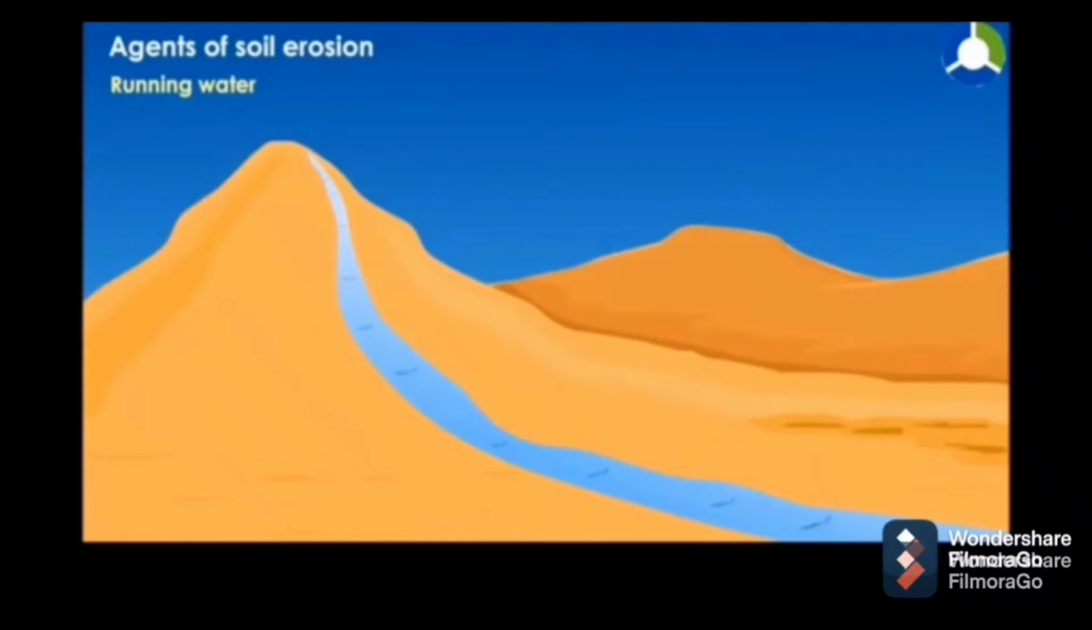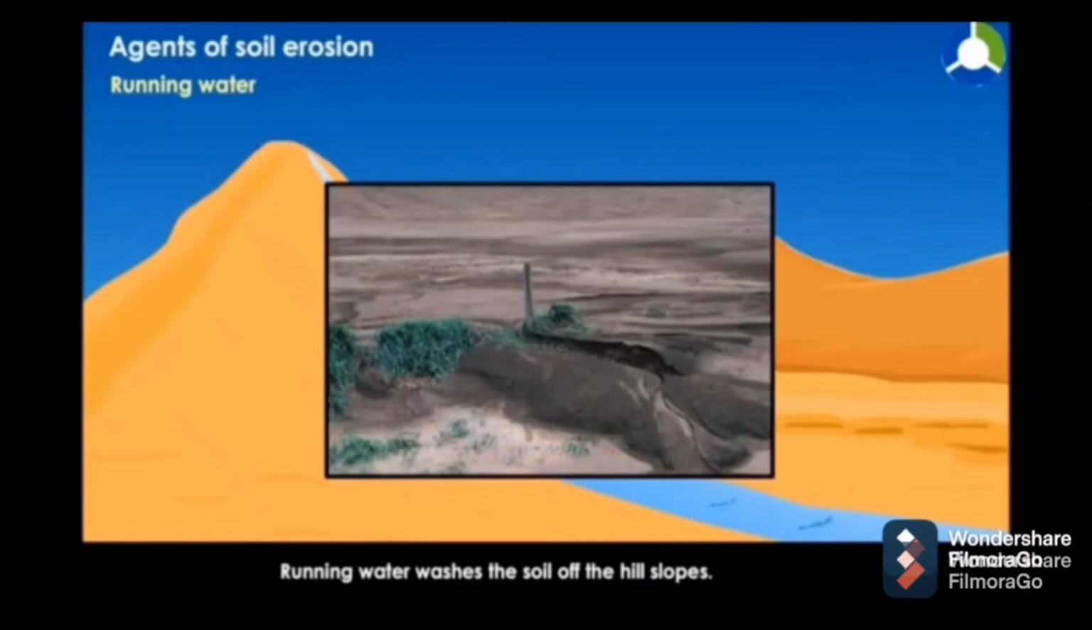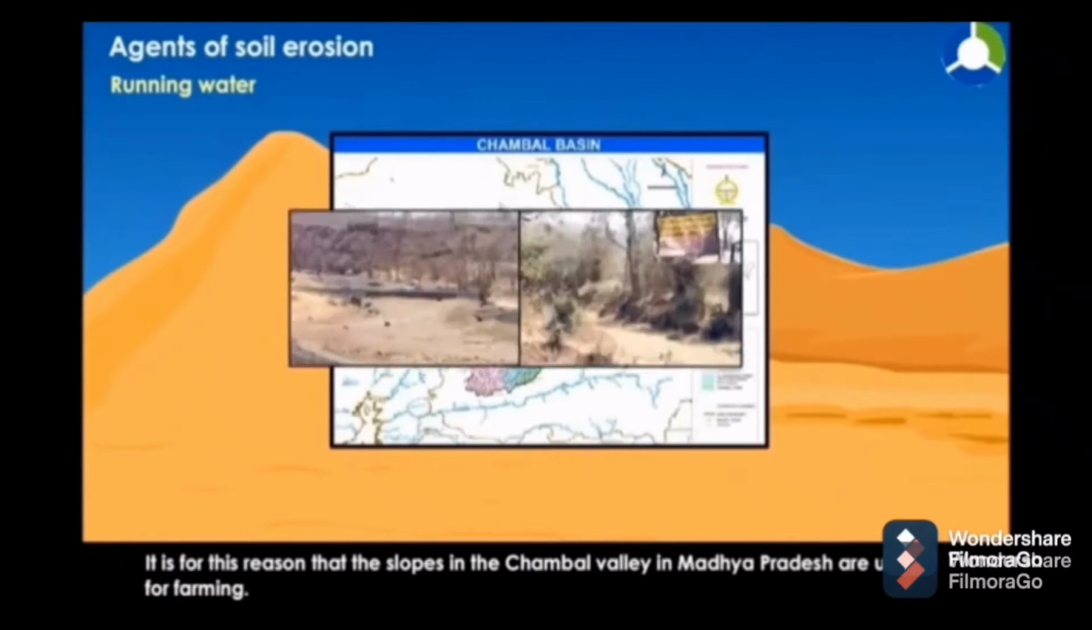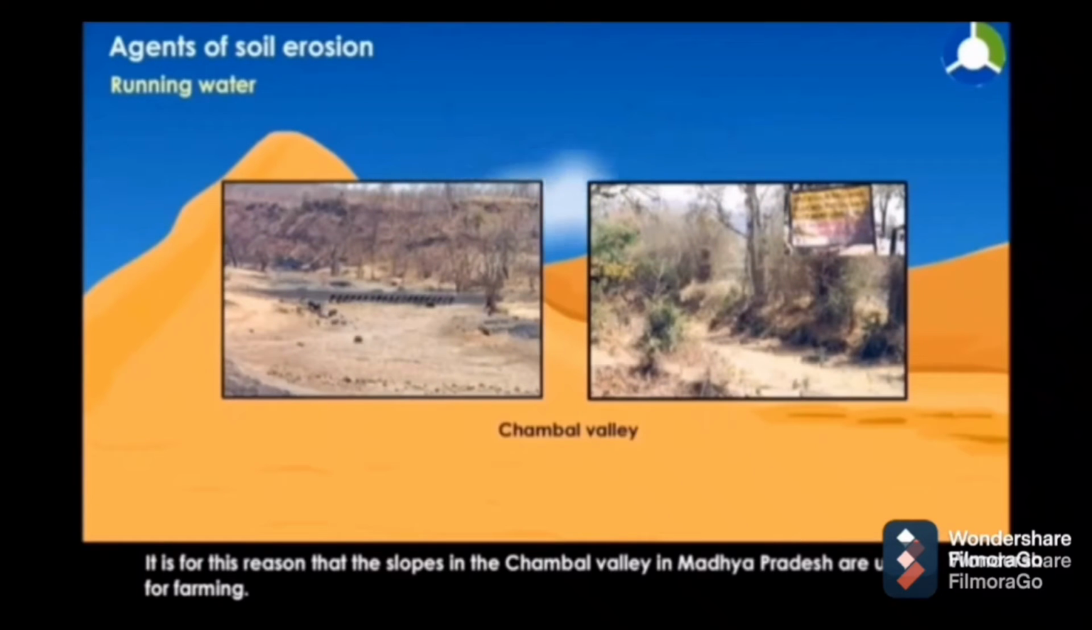Agent of soil erosion, running water. Running water washes the soil off the hill slope. It is for this reason that the slopes in the Chambal Valley in Madhya Pradesh are used for farming.